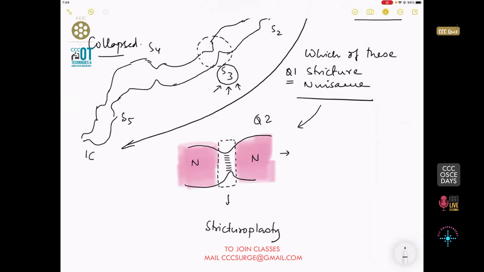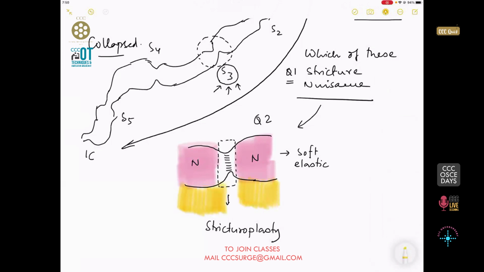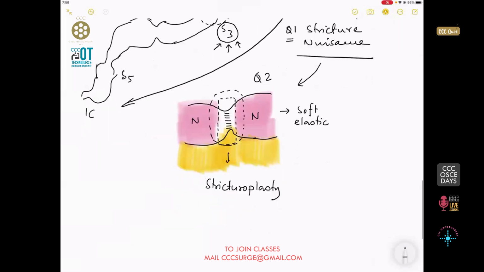Now what do I mean by normal? That means the bowel is soft, the bowel is elastic. Most importantly, what happens is, as you can see in the picture, what is going to happen is that in this bowel, please appreciate that the mesentery is up to this. In this bowel, the mesentery has crept up till the bowel. So that means whenever you are going for a stricturoplasty, the main pathology is kind of concentrated here, and you can very easily do a stricturoplasty.